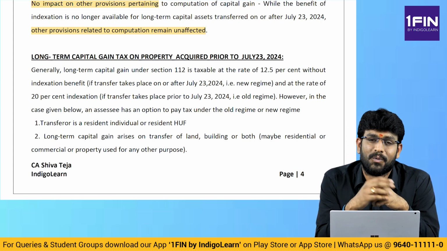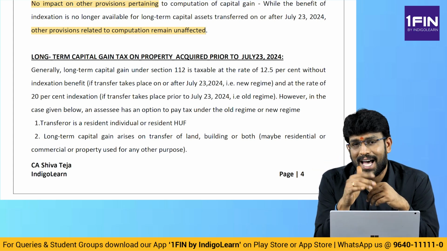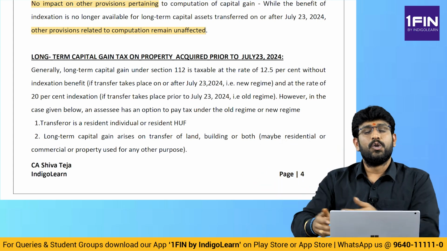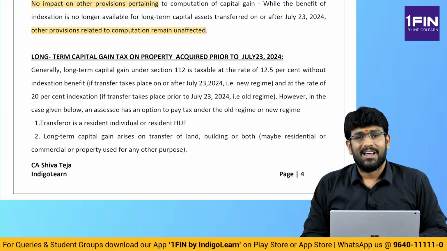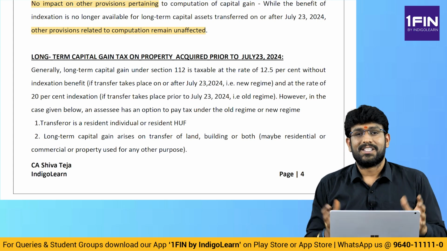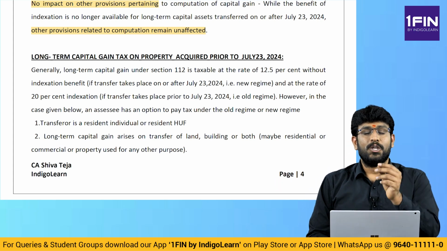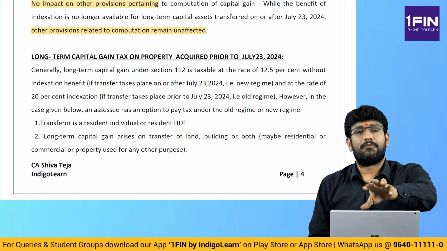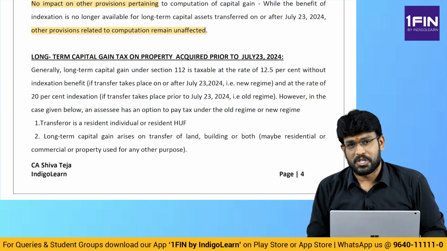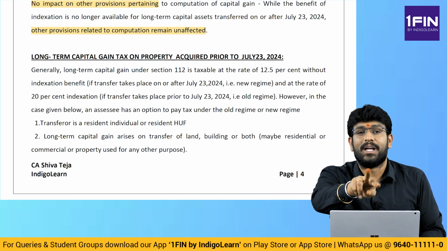That small benefit what they gave is, you do the computation of capital gains without indexation, and what is the tax rate actually? 12.5%. Other side, you do computation of capital gains with indexation and compute tax at the rate of 20%. Check which one is beneficial, go for that benefit. That means you can either pay tax at 12.5% without indexation, or you can pay the tax at 20% with indexation. This benefit is only and only for land or building or both.